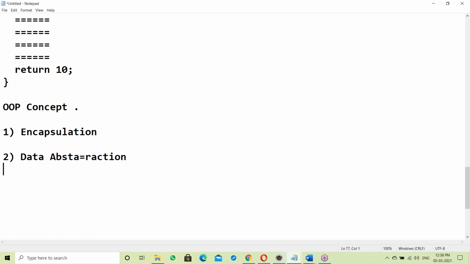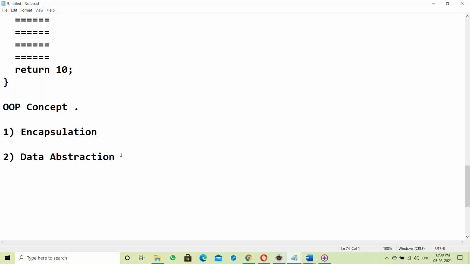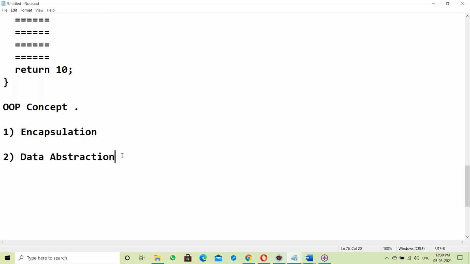In Java OOPS I will explain practically. First, OOP was developed with these two features to achieve data security.